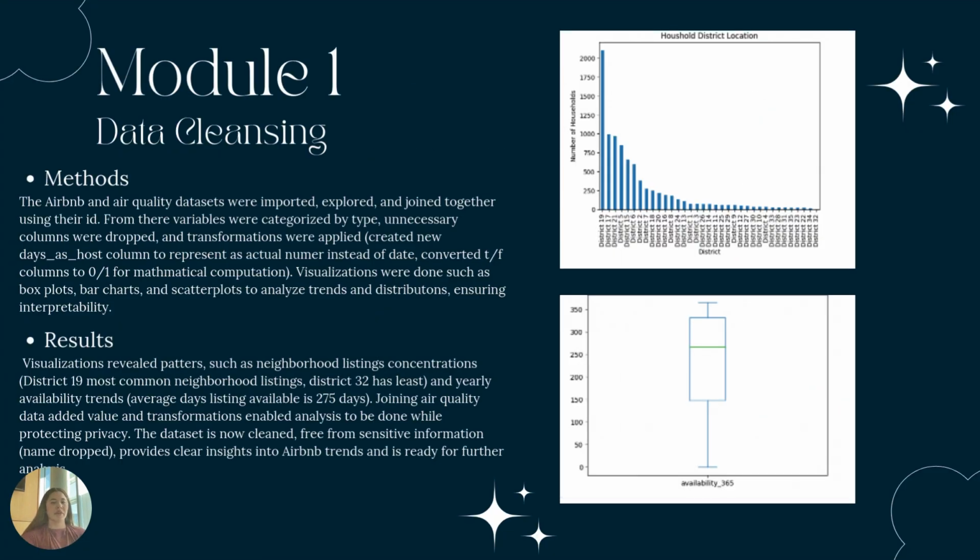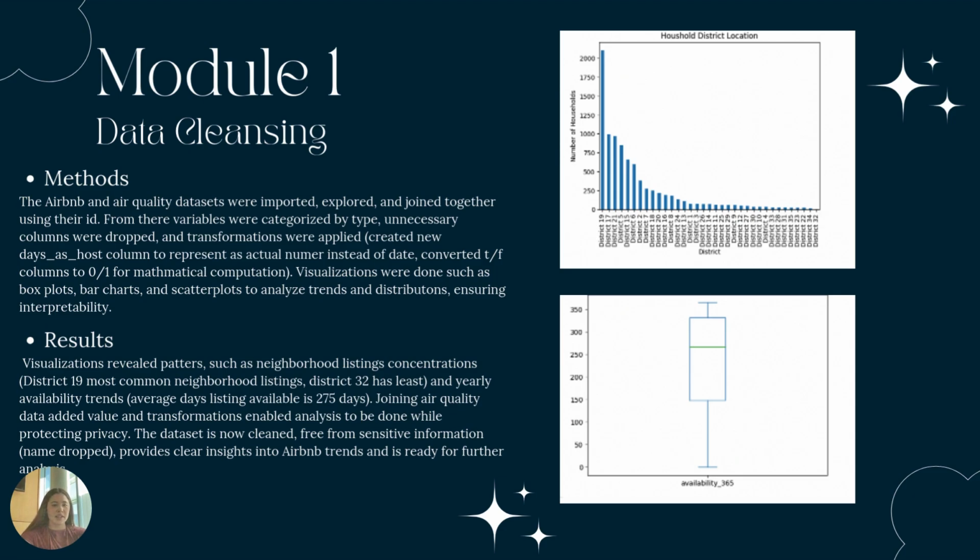In Module 1, I focused on data cleansing. The Airbnb and air quality data sets were imported, explored, and I joined them together using their ID. From there, variables were categorized by type, unnecessary columns were dropped, and transformations were applied. I created a new days host column to represent an actual number instead of just a date, and converted all the true and false variables to zeros and ones, so it allowed for mathematical computations.